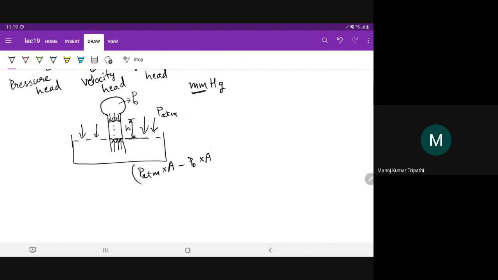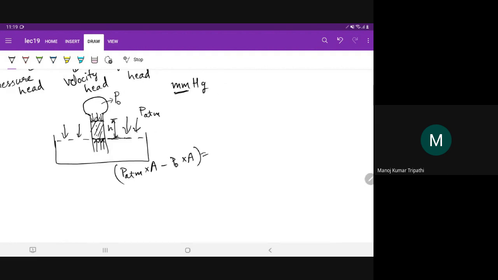This will give you the net force acting on that cylindrical volume of fluid. So this should be equal to mg. Only then will this be a static situation, the equilibrium situation, okay, where the fluid will remain at that height h.